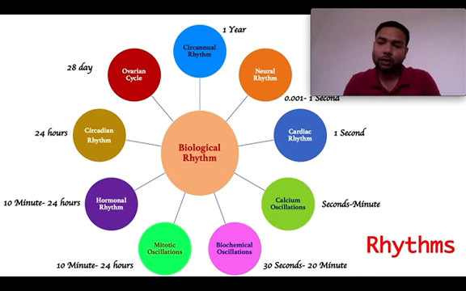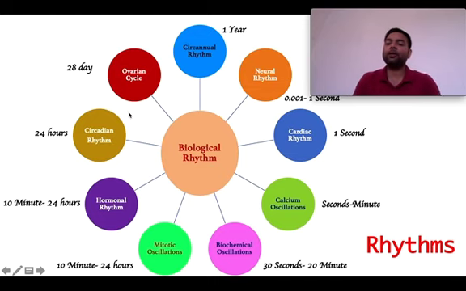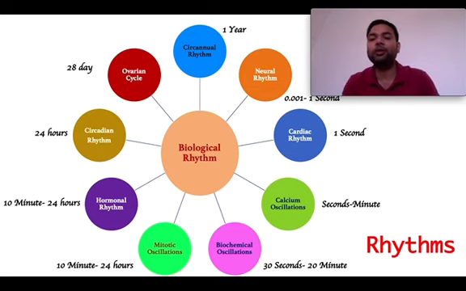Then we know the mitotic cell division, which can take from 20 minutes to 24 hours. Then hormonal rhythms can occur in minutes to hours. And circadian rhythm we have discussed. The ovarian cycle we can take, which is around 1 month, 28 days. So there are different cyclical phenomena that can happen in different durations of time. This repeats after that duration.